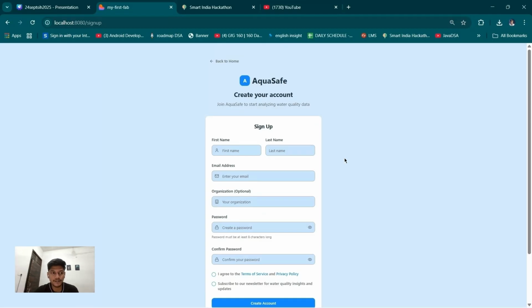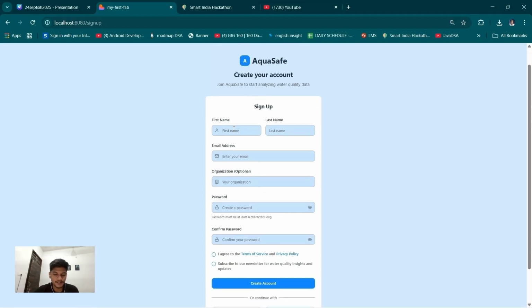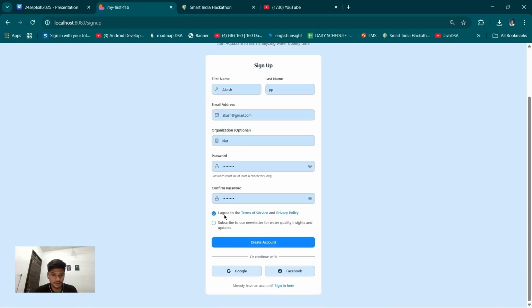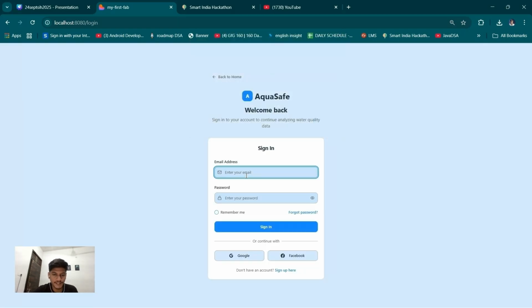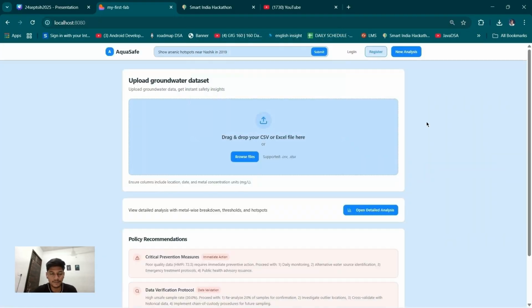So here is a demo of our prototype AquaSafe. First we have to register ourselves, with a gmail.com address, and we will set our password. Then create the account, and then we have to sign in. Now sign in. It will redirect us to the main page of our portal AquaSafe.